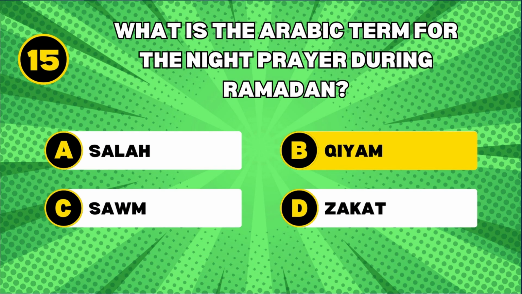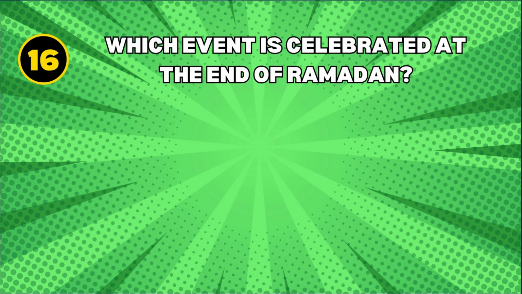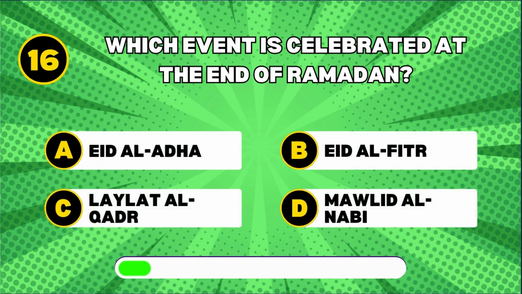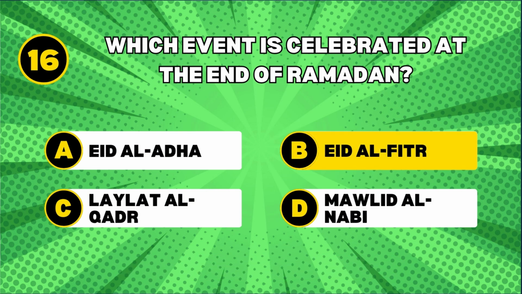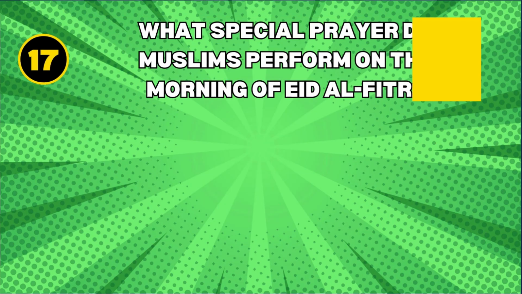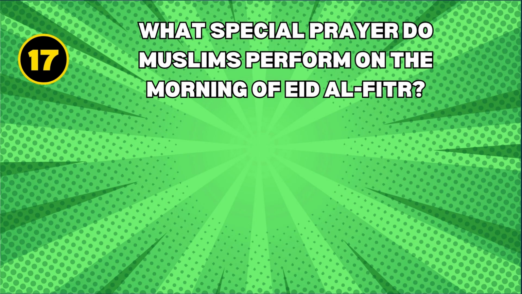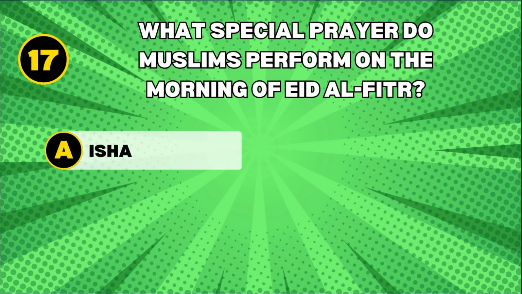Qiyam. Qiyam refers to the night prayer during Ramadan, often associated with the Tarawih prayers that occur after Isha during this holy month. Which event is celebrated at the end of Ramadan? Eid al-Fitr. Eid al-Fitr is the festival celebrated at the end of Ramadan, marking the conclusion of the month-long fasting period. What special prayer do Muslims perform on the morning of Eid al-Fitr?